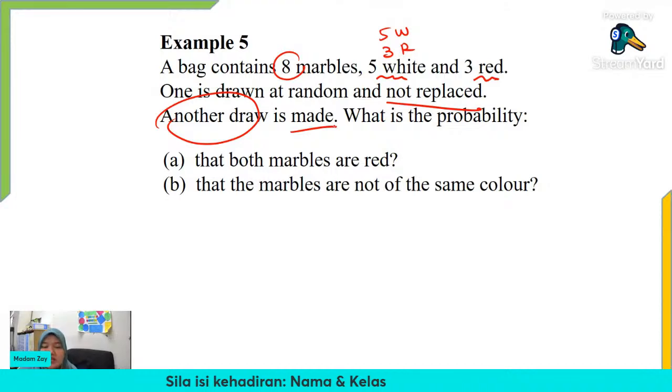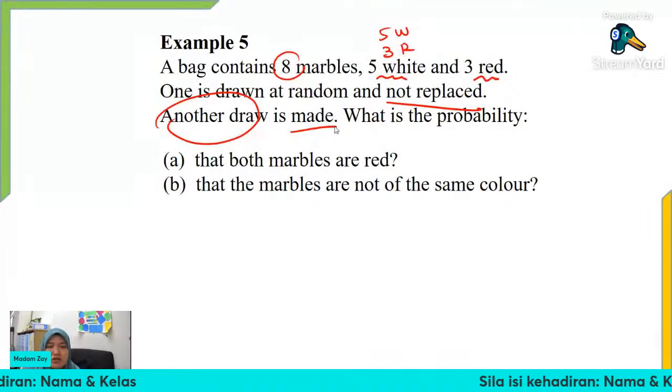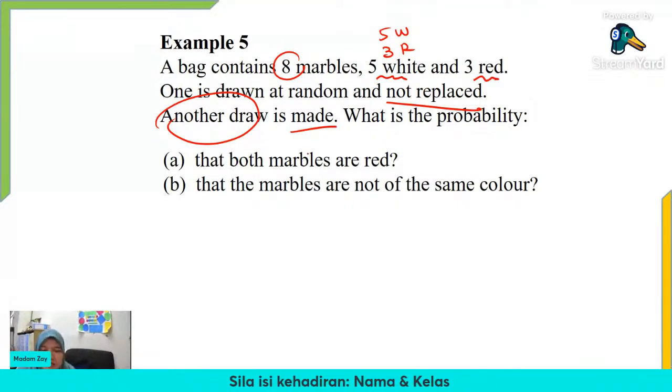So we have another draw after one. So we draw two marbles actually, but the two marbles are not drawn together. We take one at a time. So what is the probability both marbles are red? Okay.